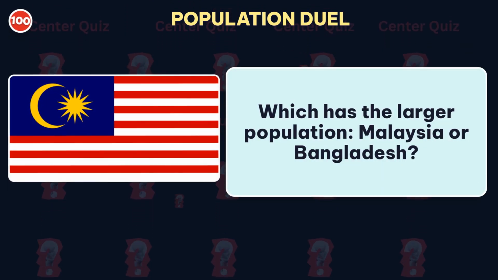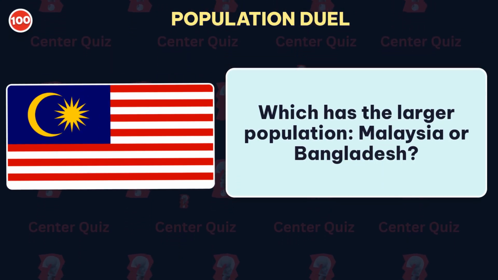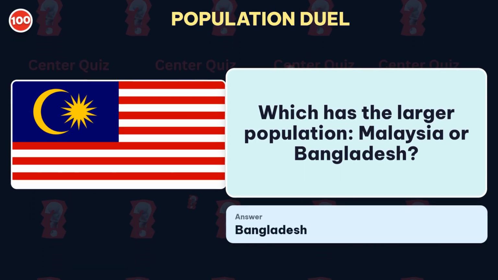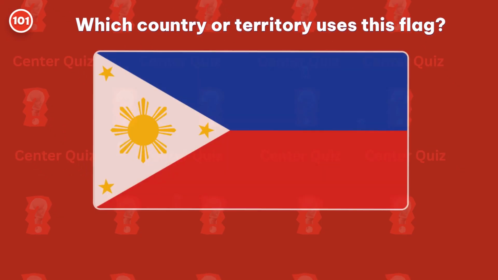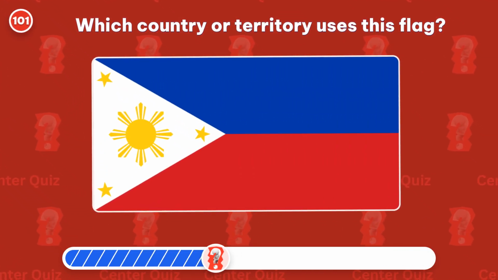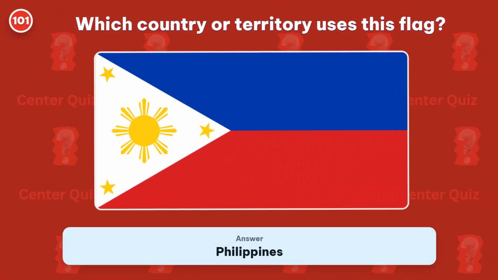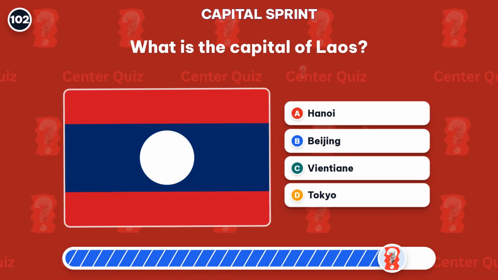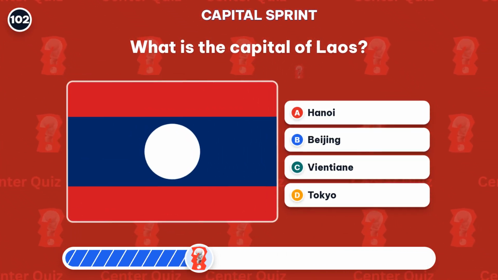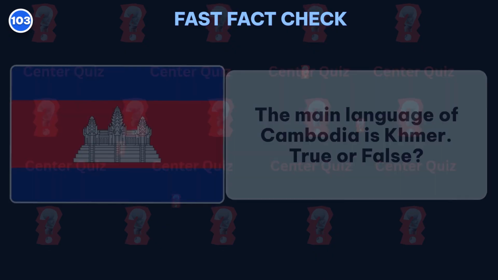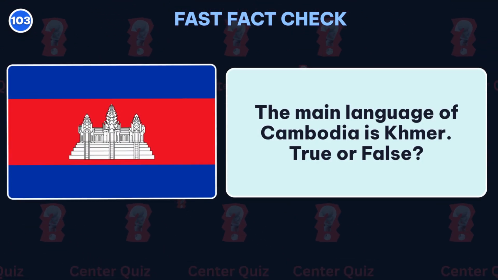Which has the larger population, Malaysia or Bangladesh? Answer, Bangladesh. Which country or territory uses this flag? Correct, Philippines. What is the capital of Laos? Vientiane is the capital. The main language of Cambodia is Khmer.